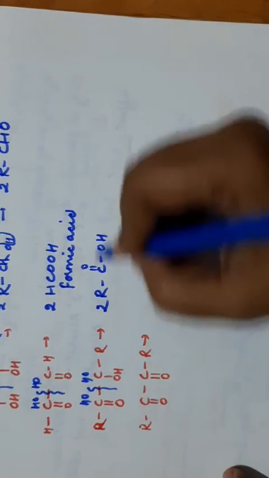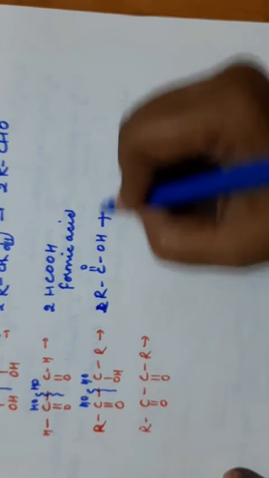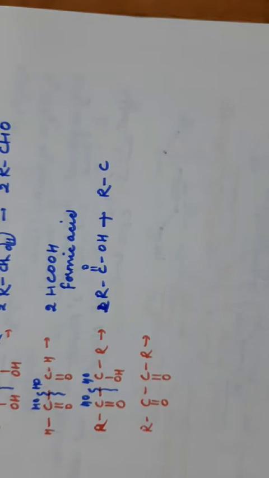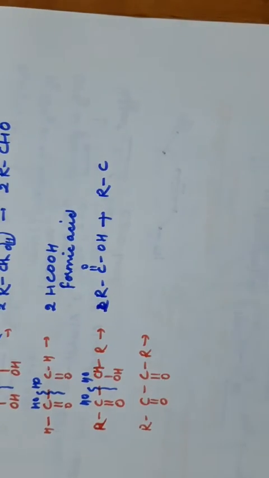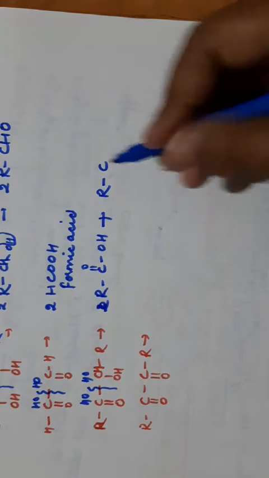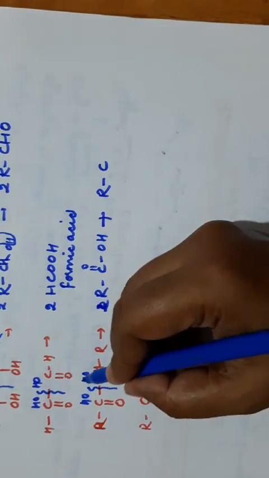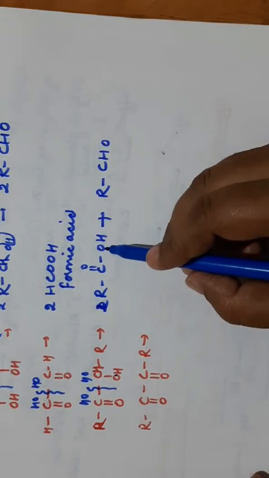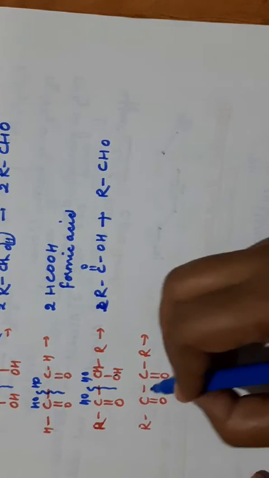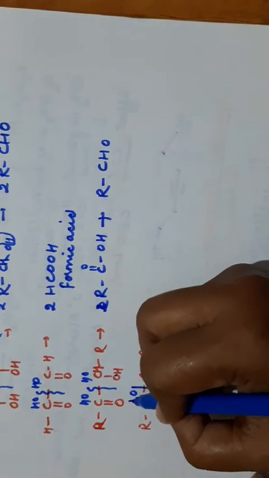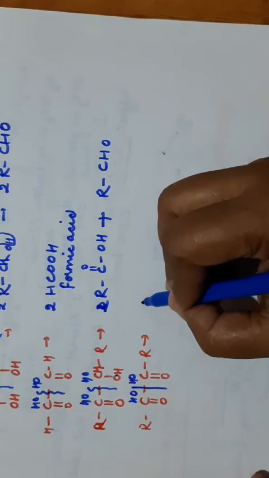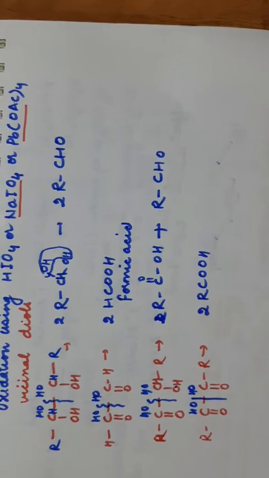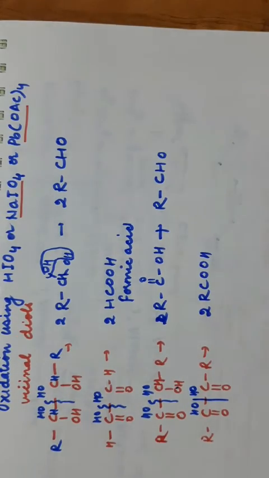Sorry, here one molecule of acid, and here RC, there is a hydrogen here, and you can check there are two OH groups on this carbon. It will lose one water molecule, so it will form an aldehyde. So you will get an acid and an aldehyde. Now from here cleavage will take place like this, and add OH on both sides, you will get two molecules of RCHO. So in this way the cleavage can take place using HIO4 or lead tetraacetate.